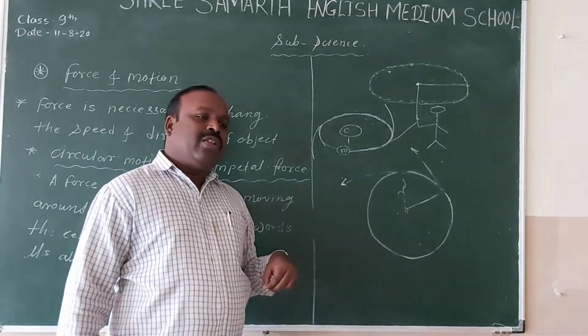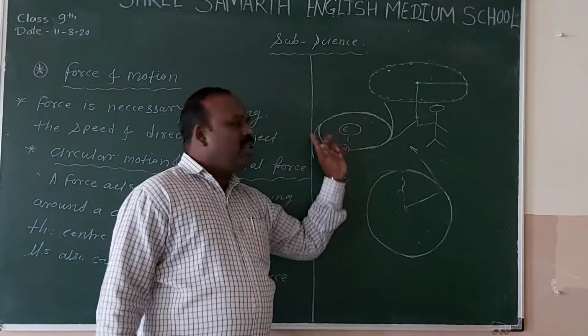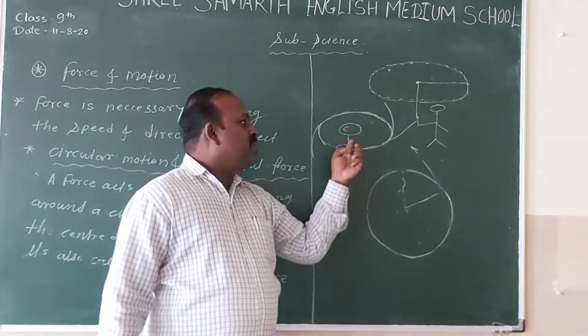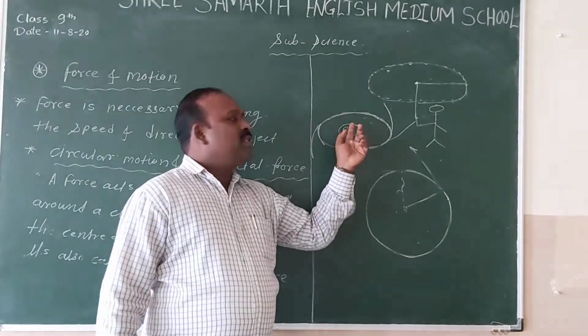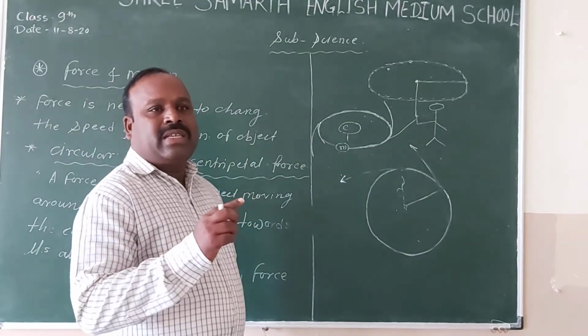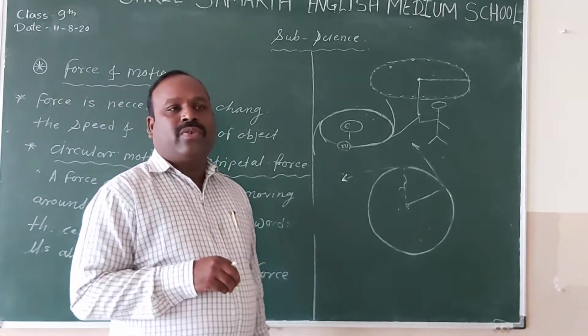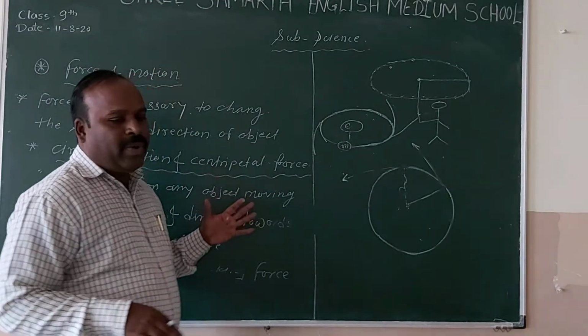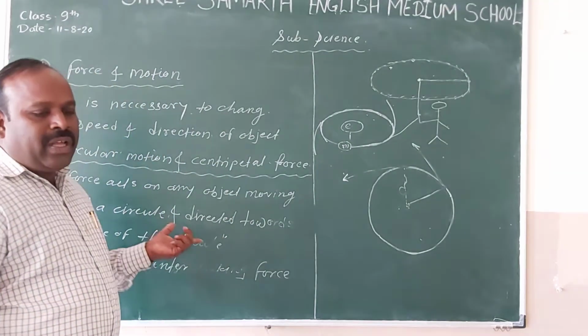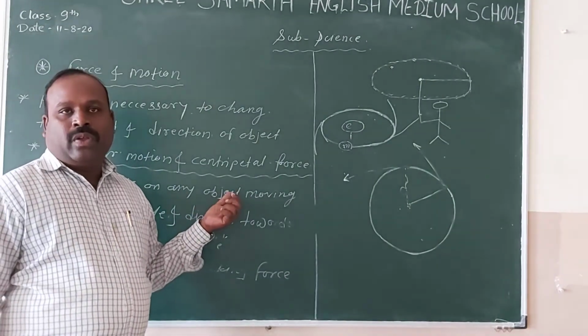In the case of the moon also the same thing is there. In the case of the sun also the same thing is there. The moon revolves around the Earth because of centripetal force. The direction of the force is towards the center of the Earth. And in the case of the sun, other planets move around the sun. It is because of the centripetal force that these things happen. If you understood this, then in the next topic we are going to learn about Kepler's law. Okay, thank you.